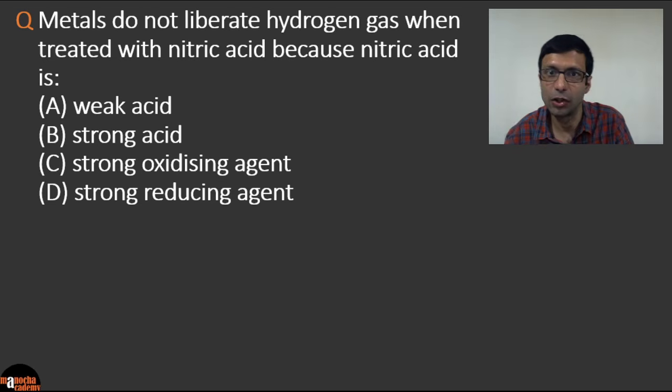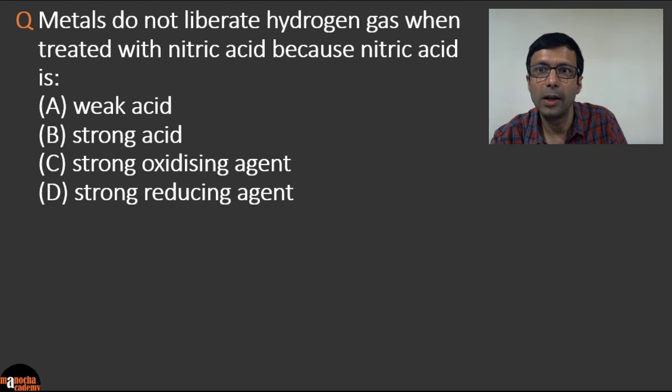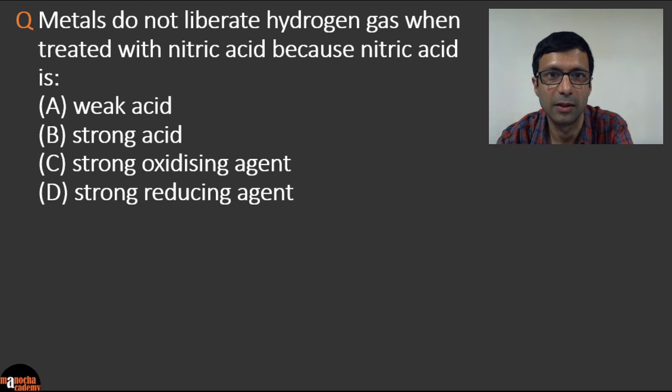So what does our next question say? Metals do not liberate hydrogen gas when treated with nitric acid because nitric acid is A, weak acid, B, strong acid, C, strong oxidizing agent, D, strong reducing agent. Okay, so what do you think here?